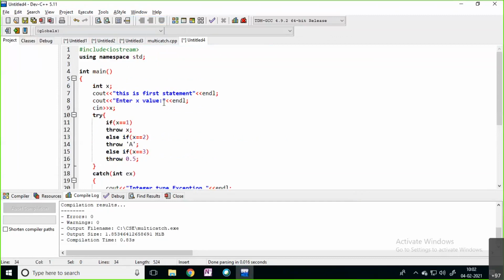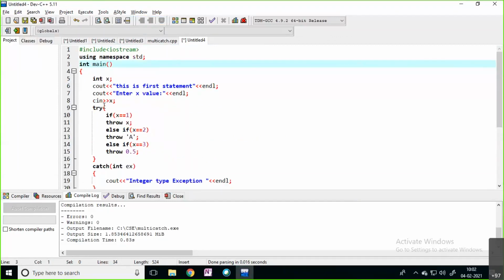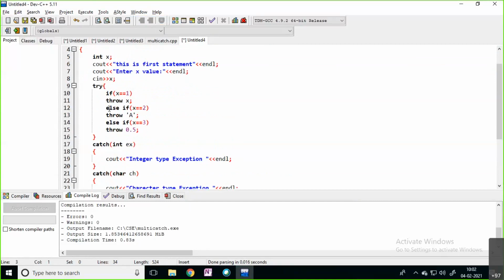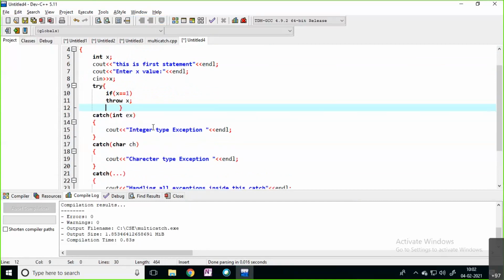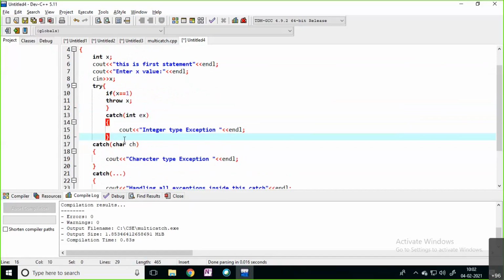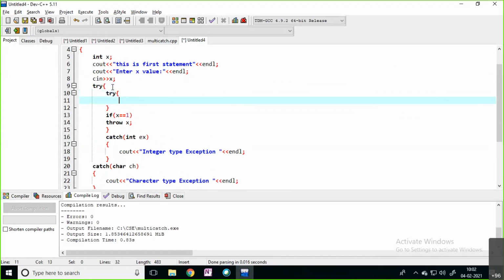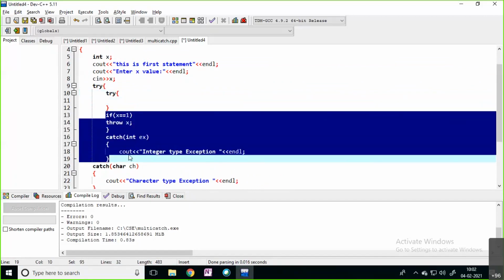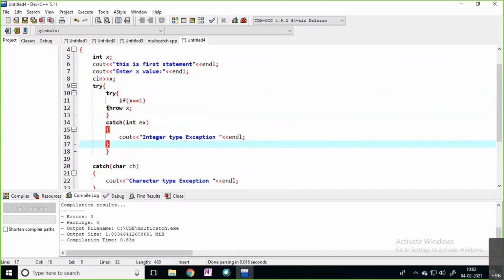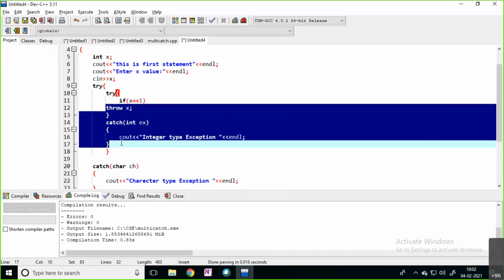I'm writing this inner try block and outer try block.